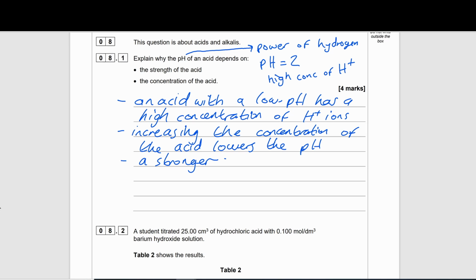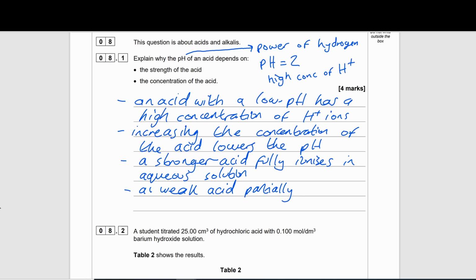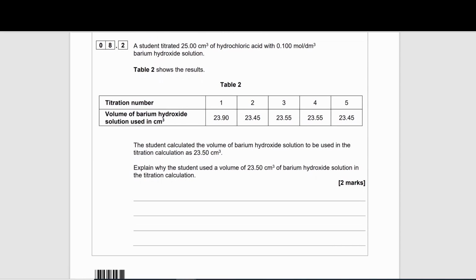Let's just recall it, and it should make some points for us to get a mark. A stronger acid completely or fully ionizes in aqueous solution, so a weaker acid partially ionizes. So what we've done now is we definitely made this basic link between pH and hydrogen ions. And now we've also mentioned the ionizing ability of strong acids and then compared that to weak acids. And also what happens if we increase the concentration of the acid, how that affects the pH. So we've definitely got our 4 points here.